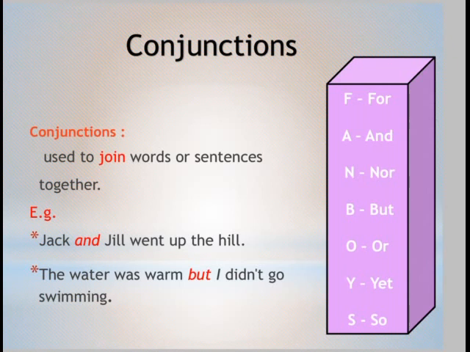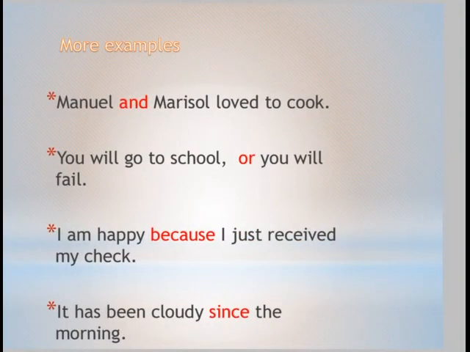Conjunctions. You can see over here. Used to join words or sentences together, like and, or, but, so, that. Jack and Jill went up the hill. That is and. The water was warm, but I didn't go swimming. But is a conjunction. More examples. Manuel and Marisol love to cook. And is again combining two words.